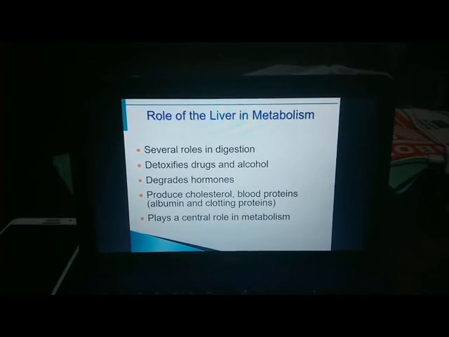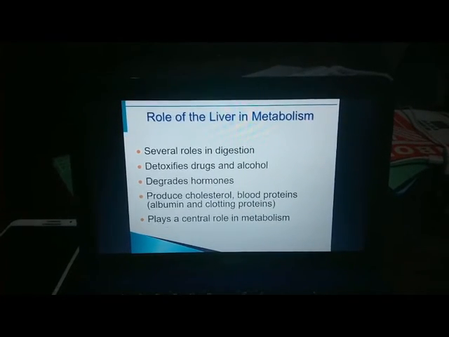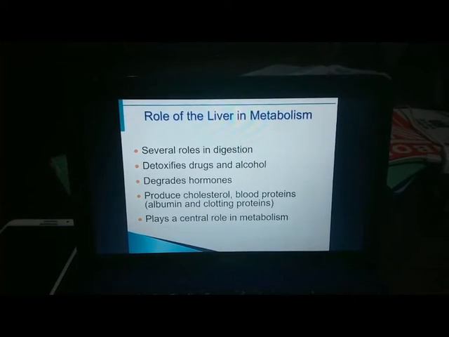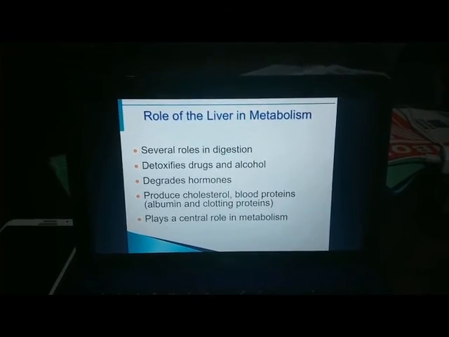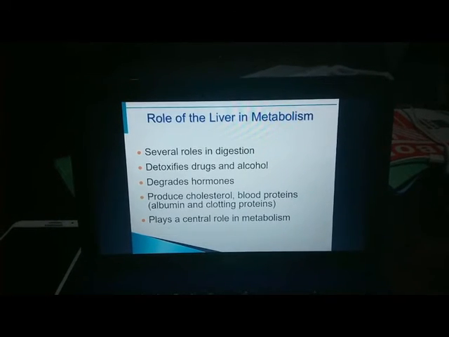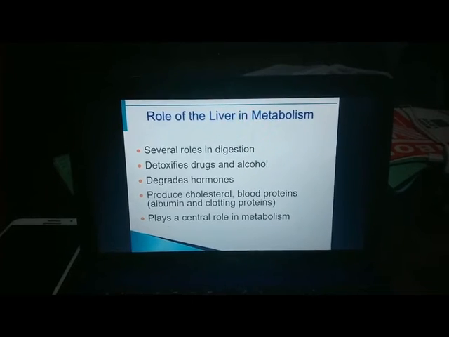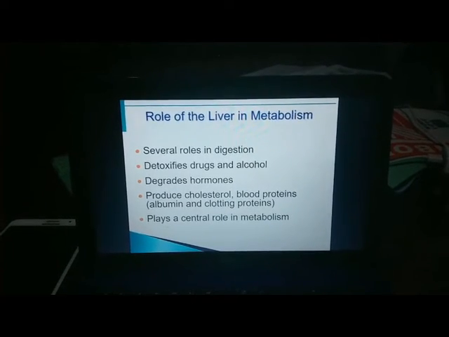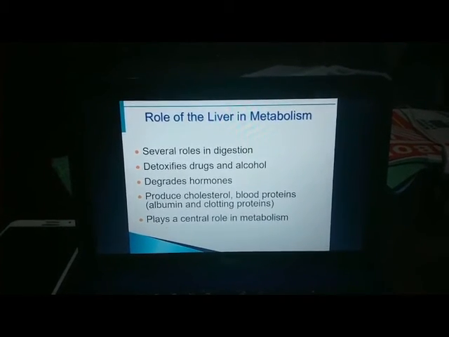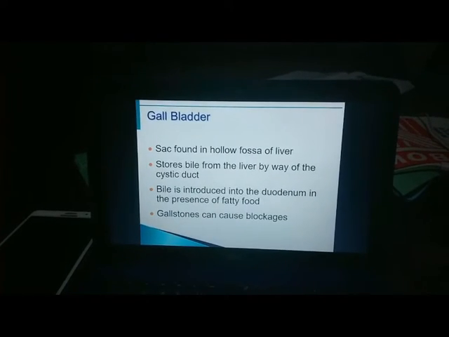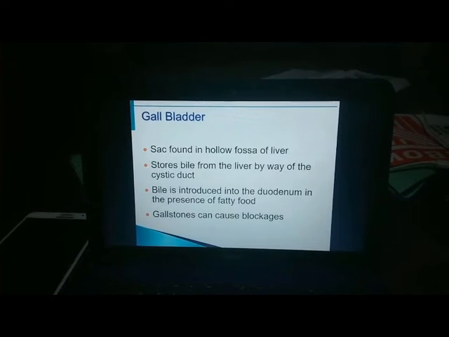Role of the liver in metabolism. The liver has several roles: it detoxifies drugs and alcohol, meaning it removes harmful substances or neutralizes their effect. And then it degrades substances, meaning it reduces their complexity, and produces cholesterol and blood proteins such as albumin and clotting proteins, and it plays a central role in metabolism.